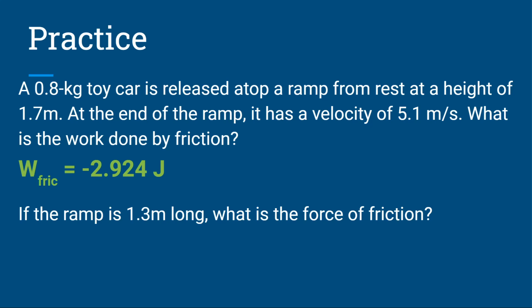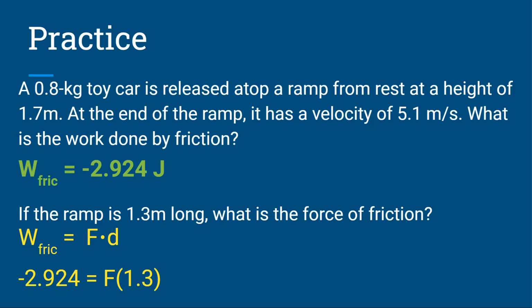If you're solving for force of friction, if it asks you to solve for a force, you're going to want to find the work first anyway, because work is force times displacement. Because we already found the work, I'm going to take that work and set it equal to F times D. I know my work, I know the distance that it travels on the ramp, so my equation looks like this.